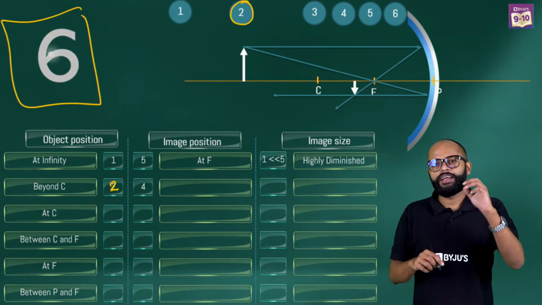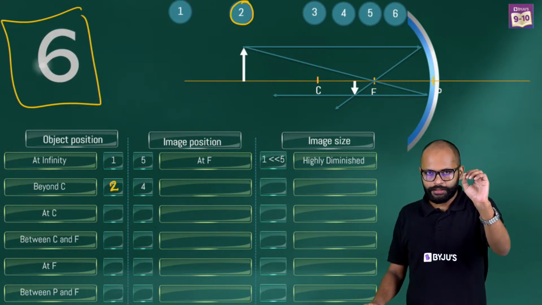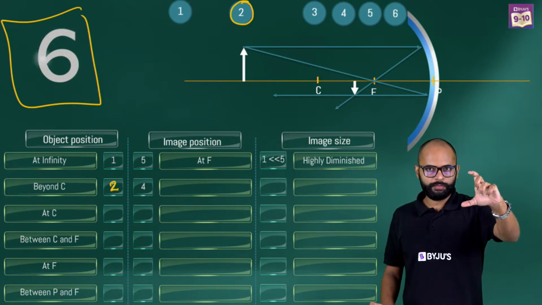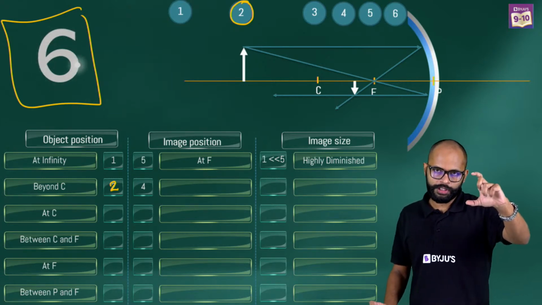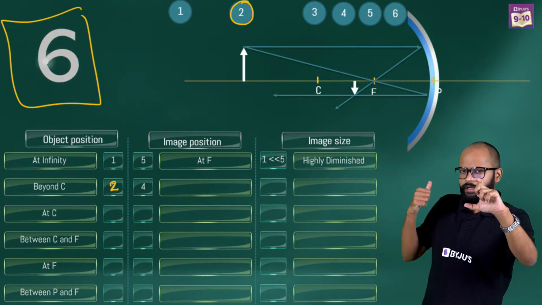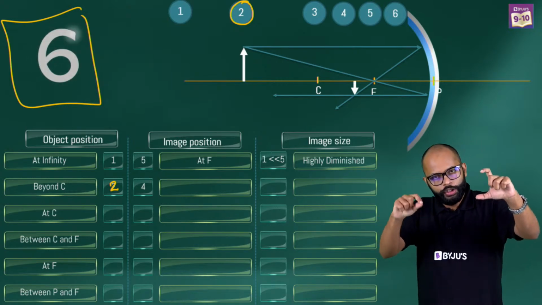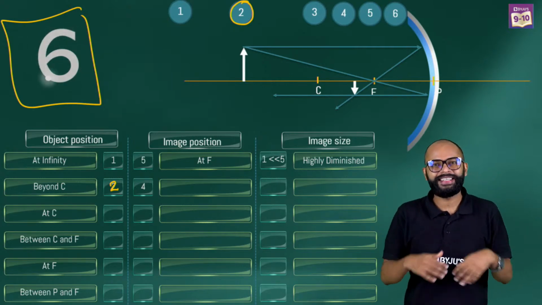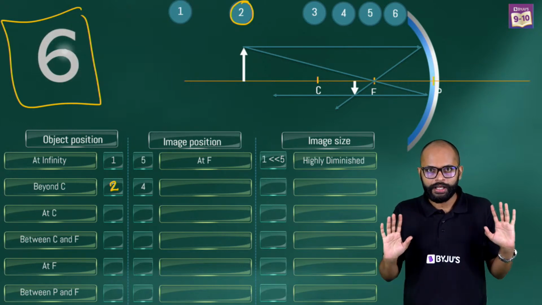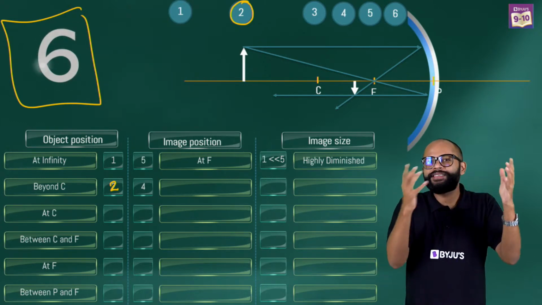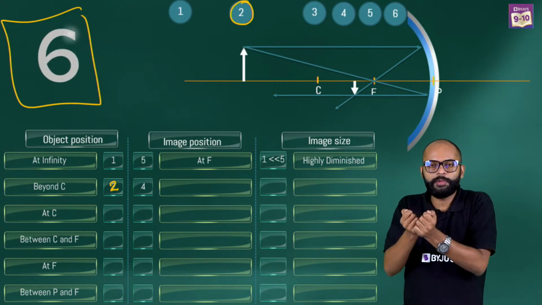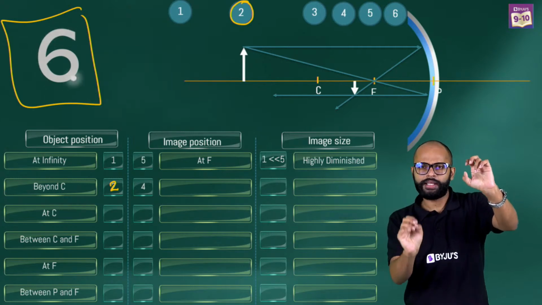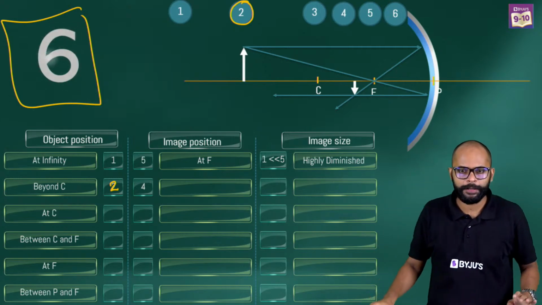Every time, for ray diagrams, there is no trick as such. If you know these things, you will first make the object. You know from this table, from this trick, where the image would be. You will draw the image and then make rays to form the image at that point. That's the trick for ray diagrams. In a ray diagram, don't assume that you'll just draw a ray nicely. You should first know where the image should be, so make the object and image, and then draw rays accordingly, the special rays.